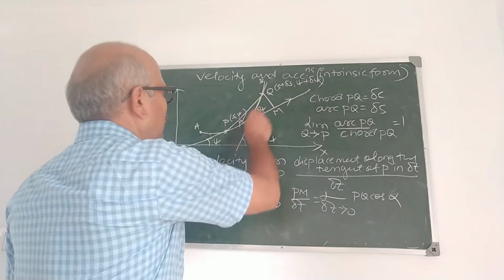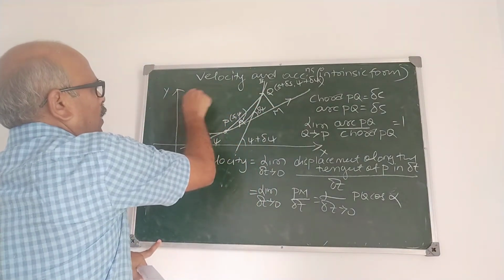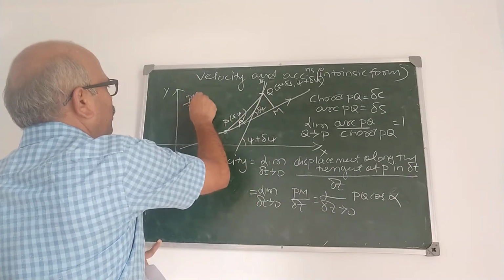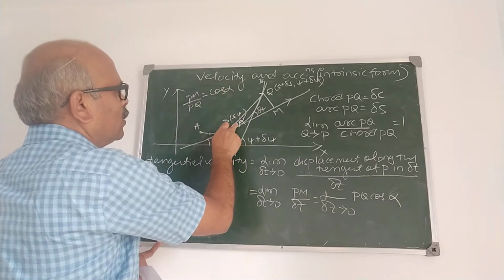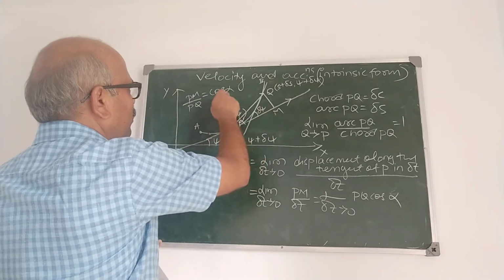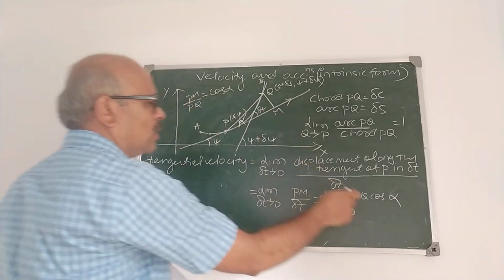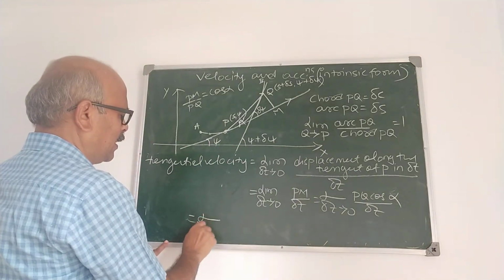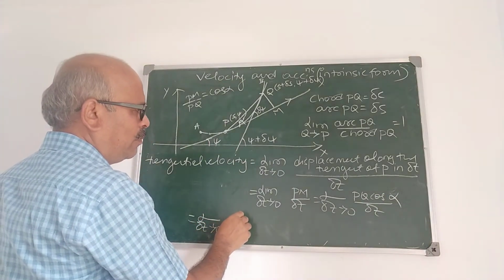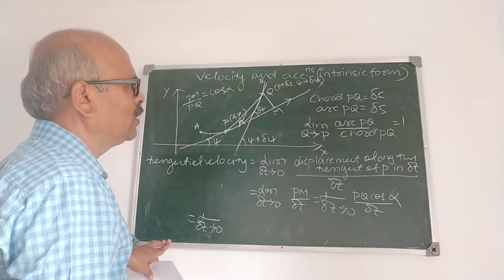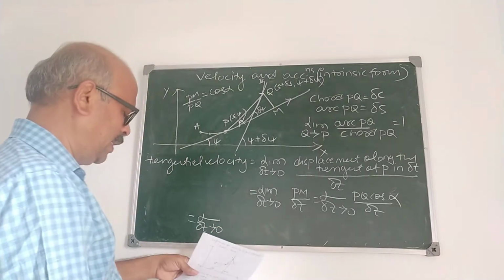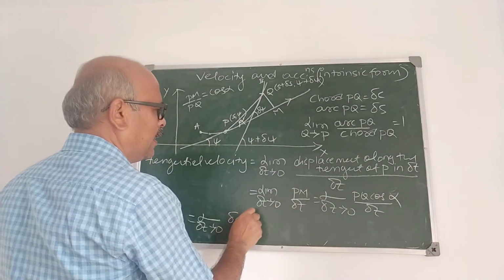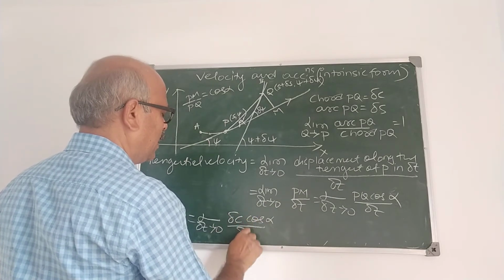Therefore, what is PM? See here. PM, this is PMQ, right angle triangle. PM upon PQ is equal to cos alpha, because this is alpha. PM is the adjacent side. So what is PM? PQ cos alpha. Am I correct now here? It is upon delta t. So it is limit delta t tends to 0. What is PQ we have taken? PQ is delta C. Correct? PQ is chord PQ, it is delta C. Delta C cos alpha upon delta t.